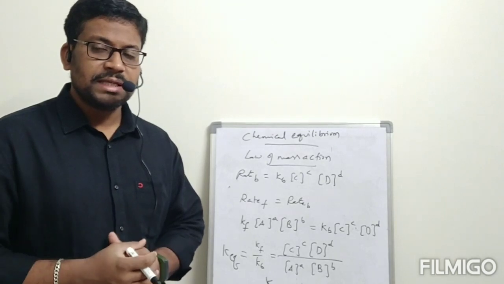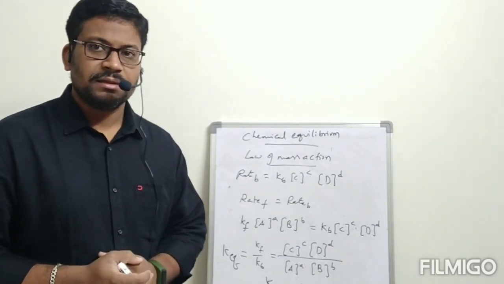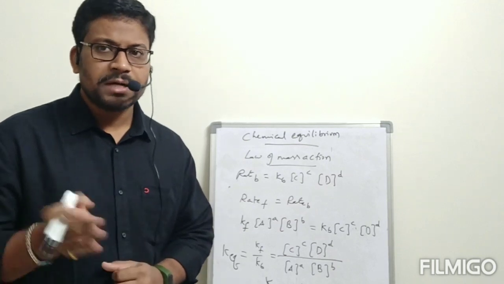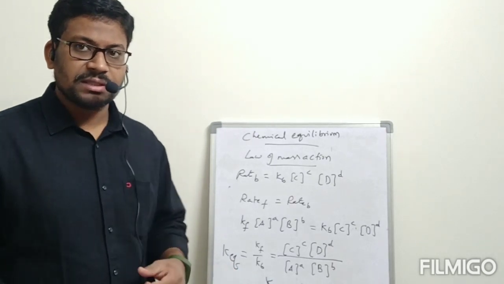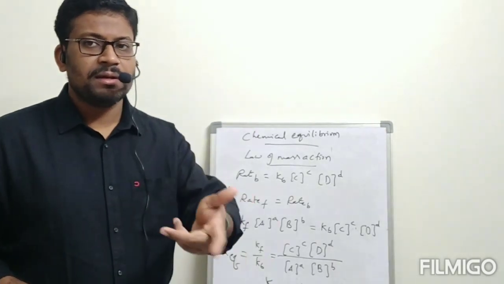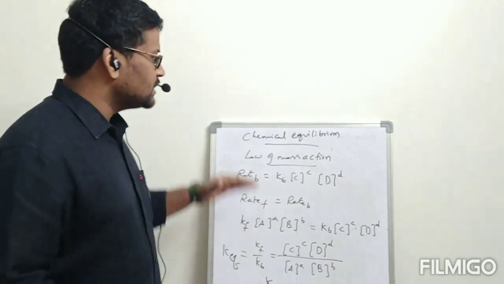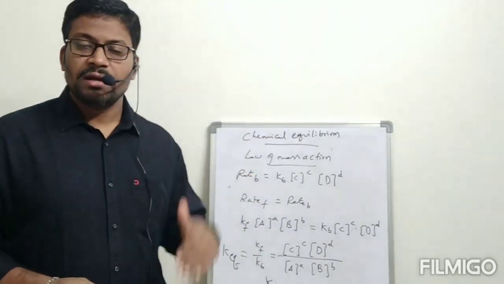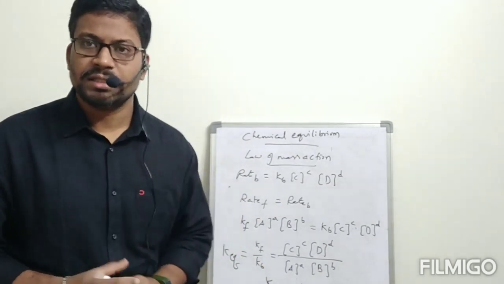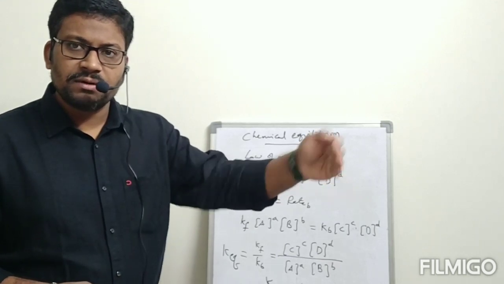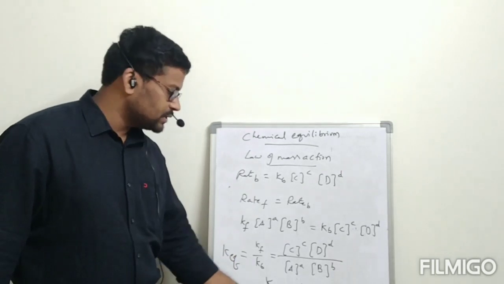We have one more thing, that is Kp, when reactants and products are expressed in pressures. Both are equilibrium constants only, Keq only. But to know the difference between Kc and Kp, we have given them separately. As it is a term related to equilibrium, definitely for equilibrium reaction we can apply this constant. Rate of forward reaction is equal to rate of backward reaction. In that condition, we got Keq is equal to Kc.